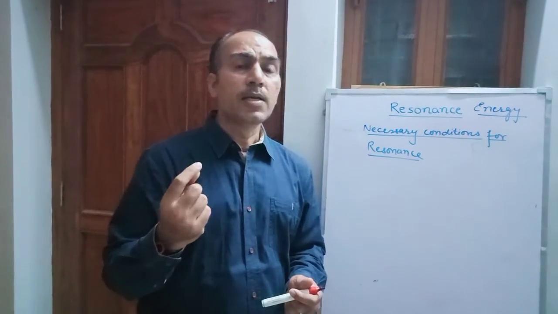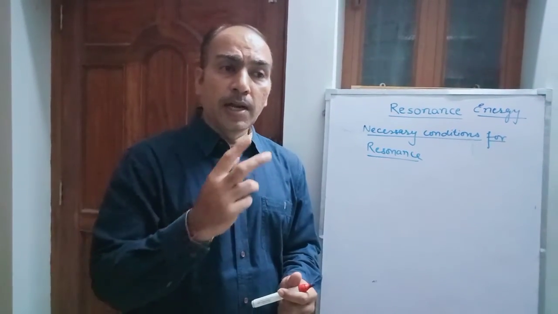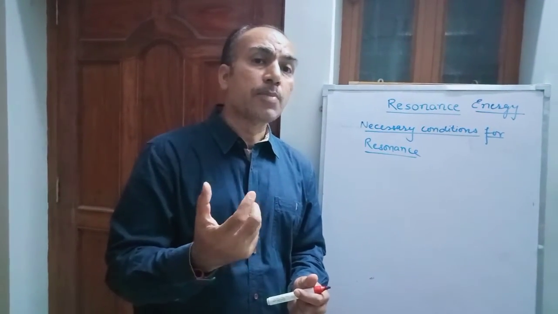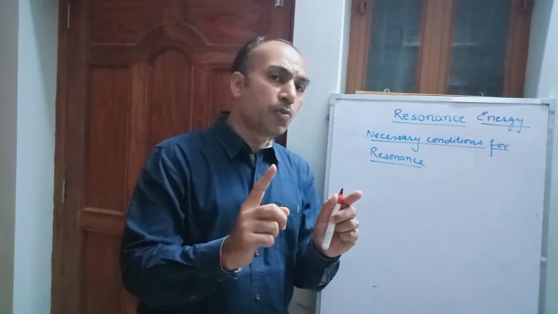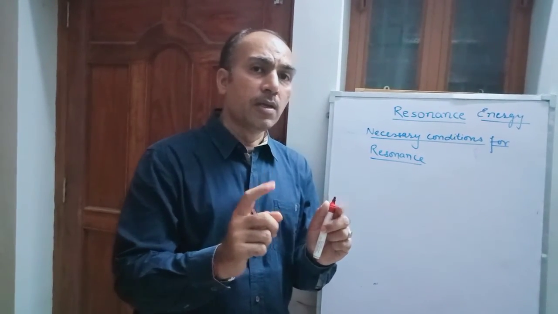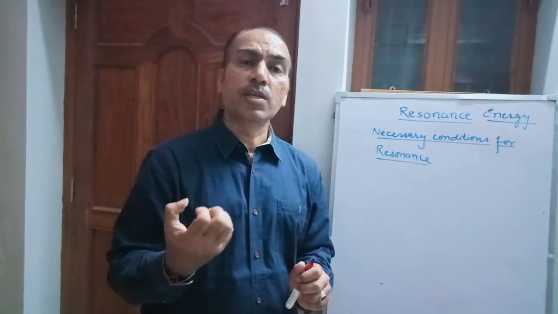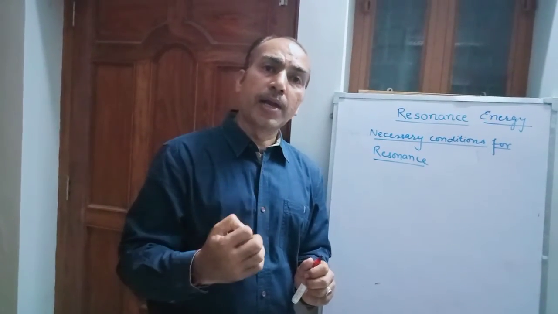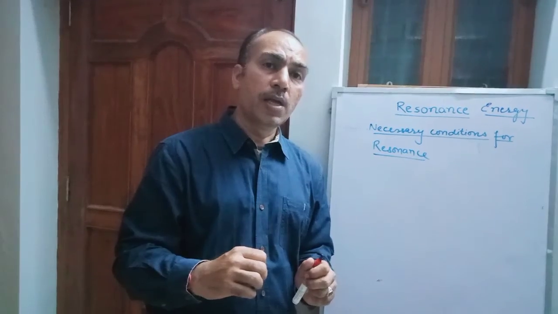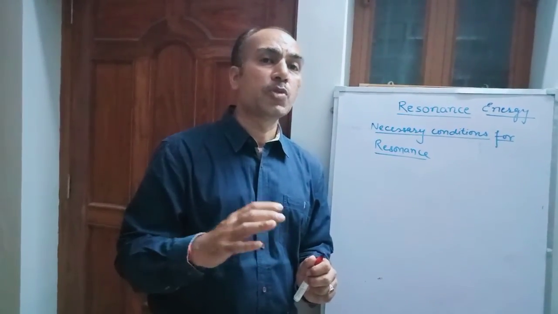An important thing seen in resonance is that adjacent atoms never acquire similar charge. Like, two positive charges will never be adjacent to each other. And similarly, one more thing has been seen. The more stable resonating structure is the one where the electronegative atom acquires negative charge and the less electronegative atom acquires positive charge.